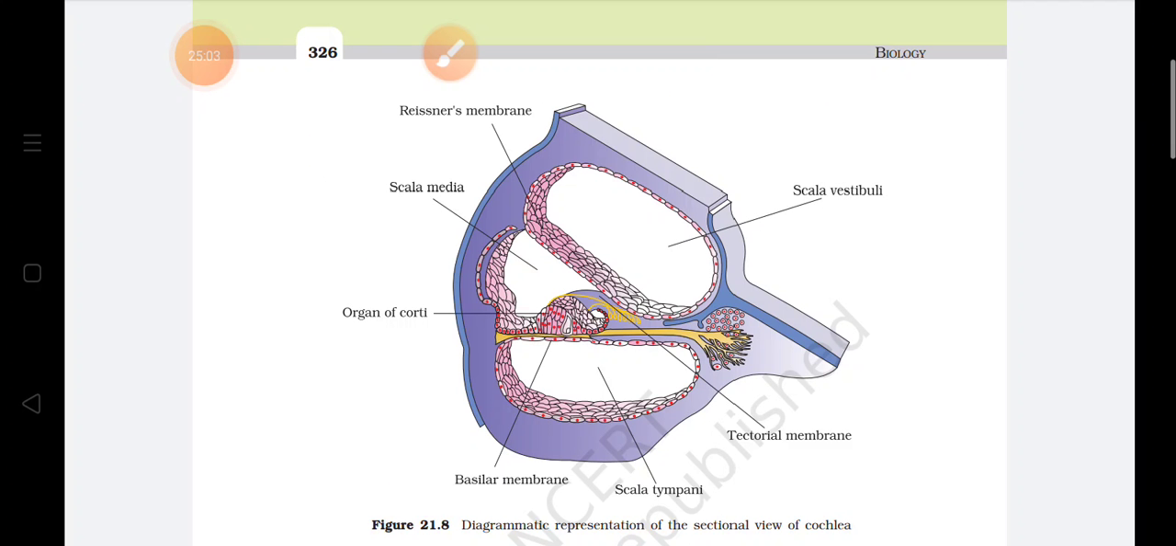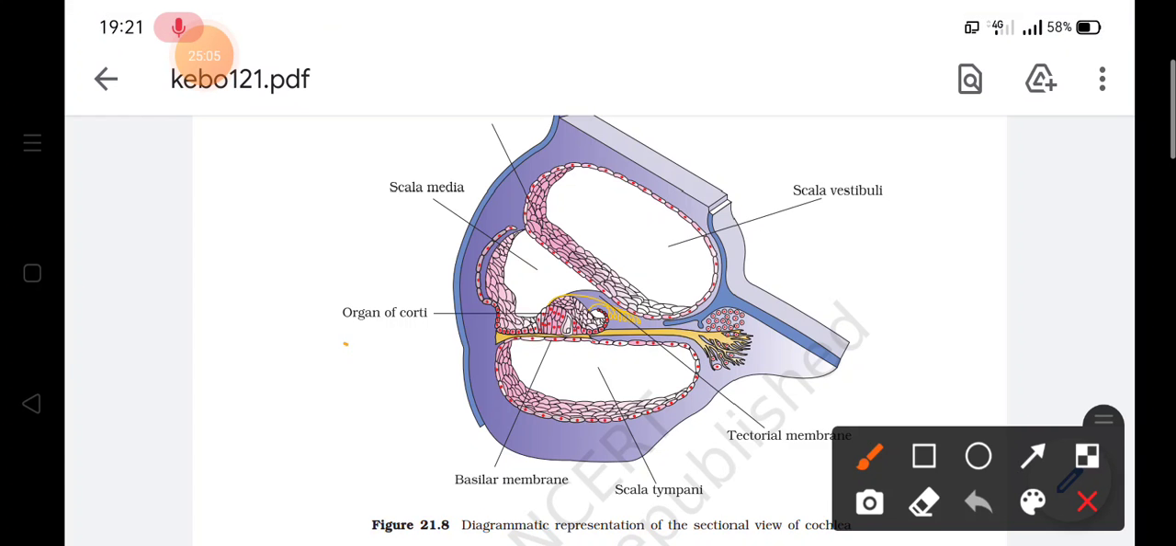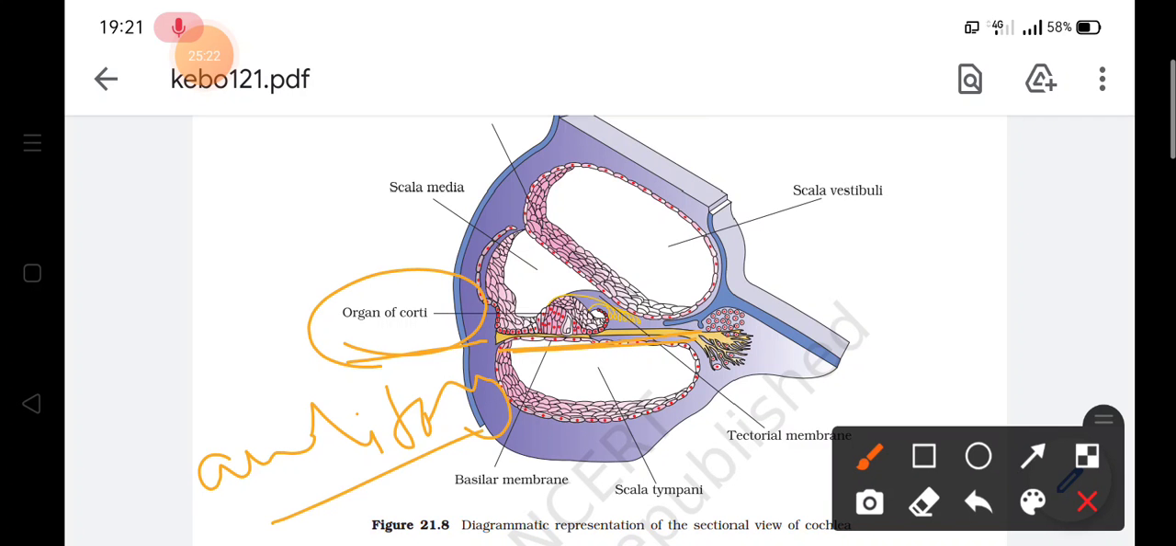Now the organ of Corti. This organ of Corti is a structure and it is located on the basilar membrane. So this is the organ of Corti and it is located on the basilar membrane. It has fine cells, hair cells, and these hair cells act as auditory receptors. So they will receive the sounds.